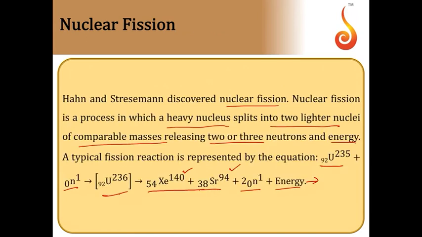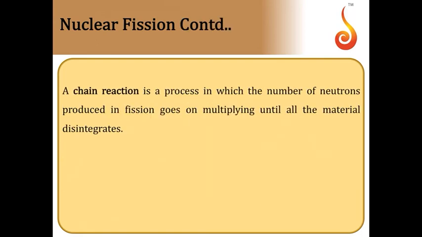Along with the energy released, there are neutrons. In order to carry out this fission, we need a neutron bombarded onto the nucleus. Now these two neutrons are capable of producing some more fission. These two neutrons will strike other nuclei, and one more fission process takes place. Such a reaction we call a chain reaction. A chain reaction is a process in which the number of neutrons produced in fission goes on multiplying until all the material undergoes fission.